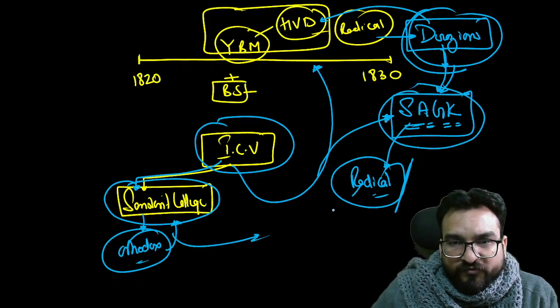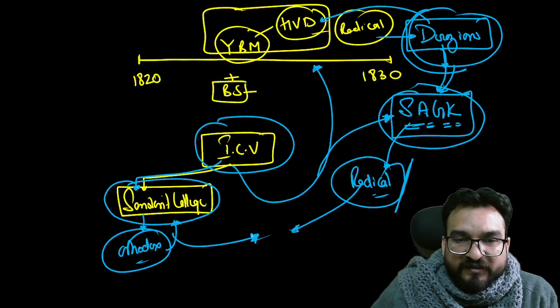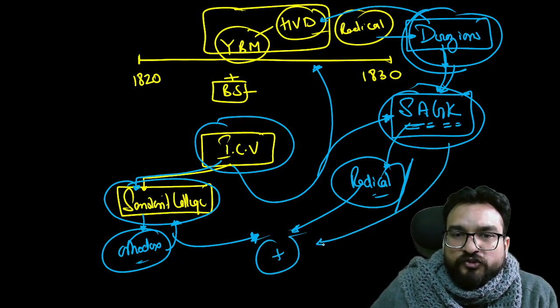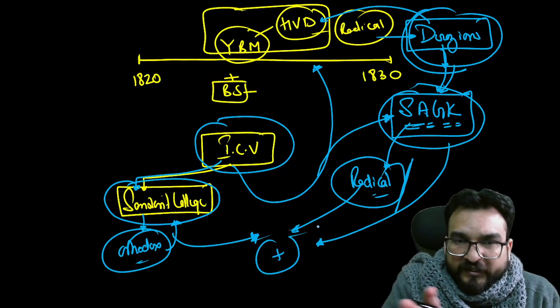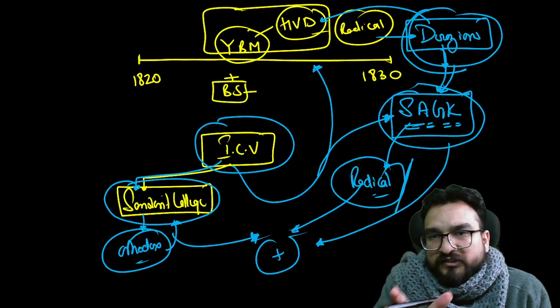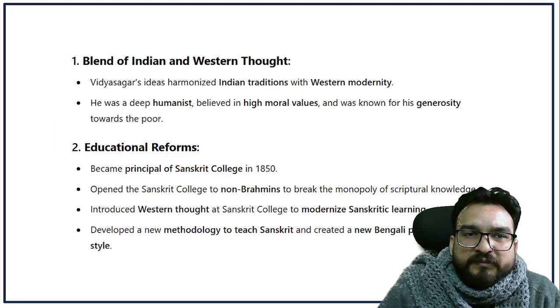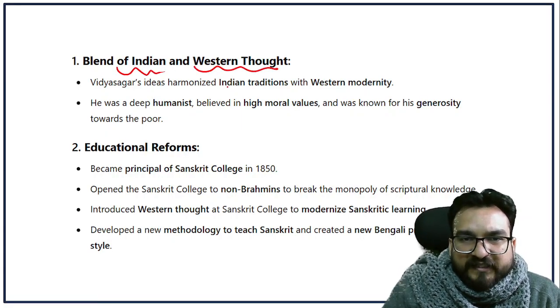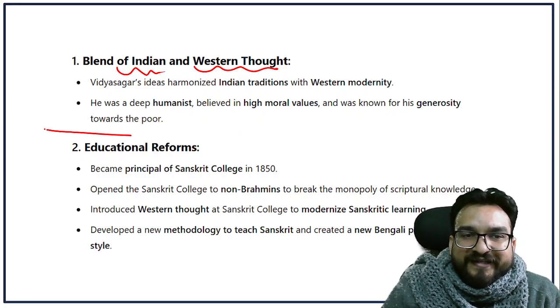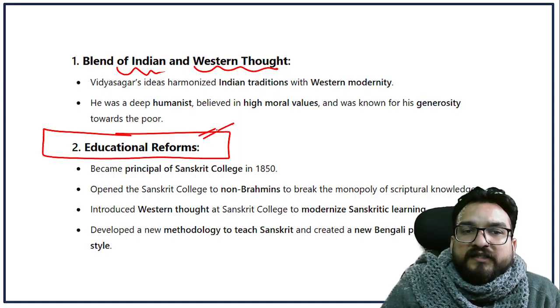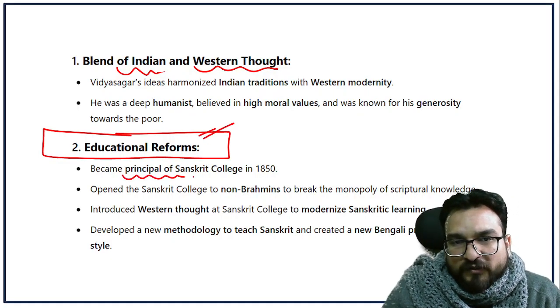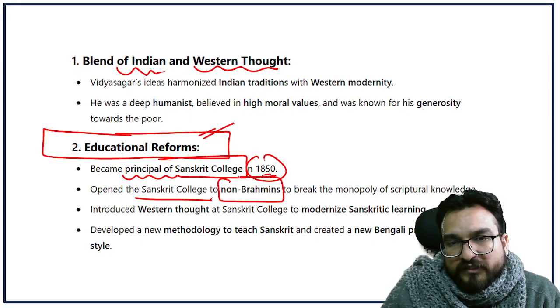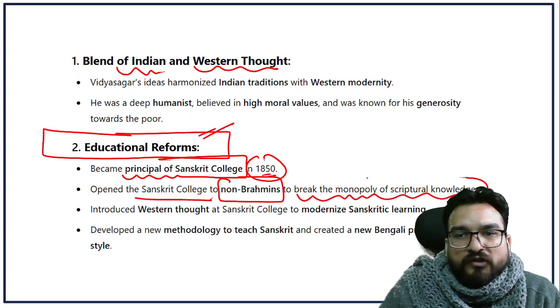So he became the fusion of these two ideas. So when he became the principal of this particular college, he brought some Western elements too, right? Which he integrated into the traditional plus the modern learning, right? So now you will be seeing he is basically the blend of Indian and Western thought. He did various social reforms, and he is principally known for his educational reform. He became principal of Sanskrit College in 1850. He opened Sanskrit College to the non-Brahmins to break the monopoly of scripture knowledge, guys. Very important.